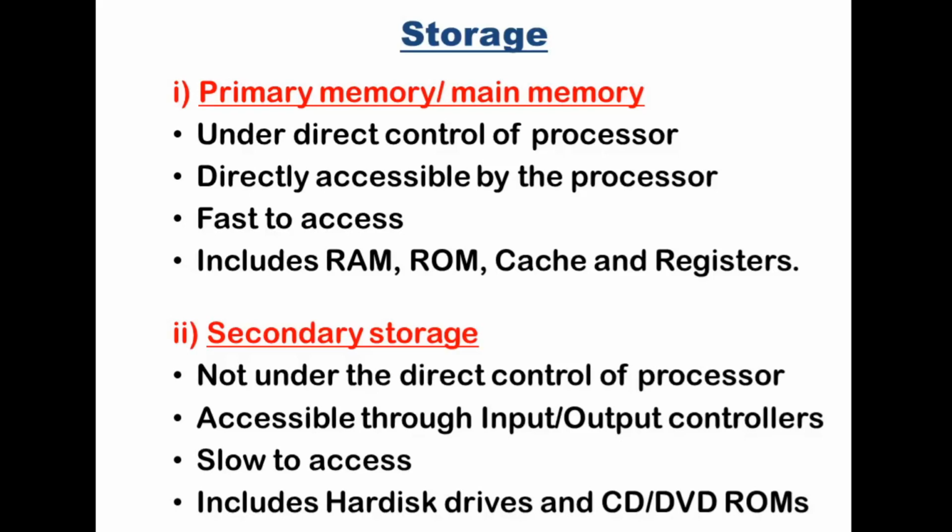Secondary memory is not under the direct control of the processor, not under the direct control of the CPU, but it is accessible through the input-output controllers, meaning the input-output devices. So it is slow to access, but it stores the data or instructions permanently, and it is used to store a large amount of data. So secondary storage may include hard disk drives and CD or DVD ROMs.